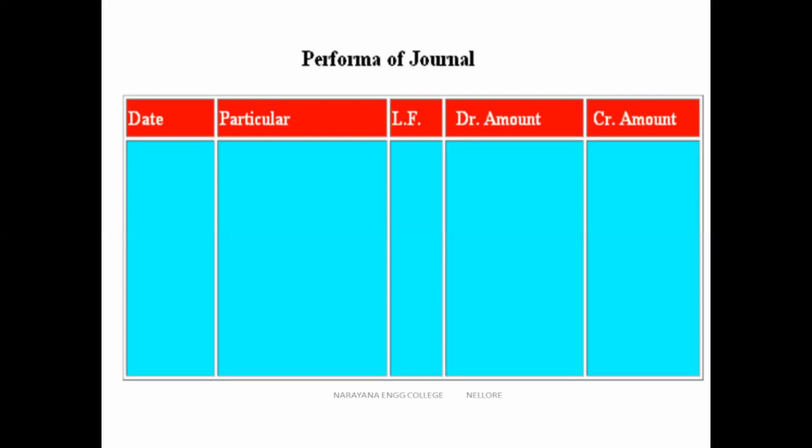Coming to the fourth column, it is the debit side amount. You write the debtor amount. And the fifth column is the credit side amount. Which is debited, you write the debit amount. Which is credited, you write the credit amount. So you can see which transaction is debited and which is credited, and based on that, you write the debit side amount and also the credit side amount. So this is the proforma of the journal.